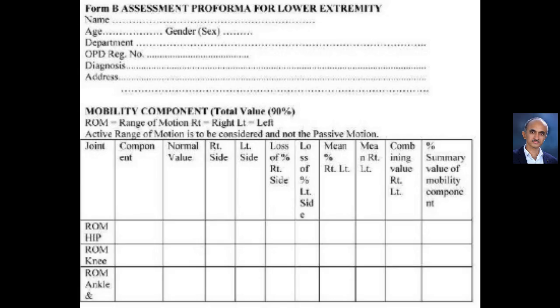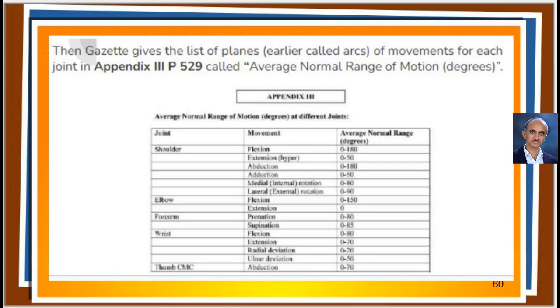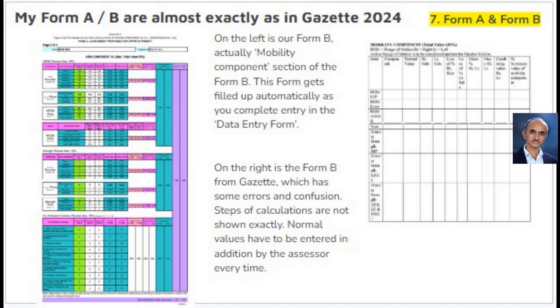Gazette gives Form B in the pages from 527 to 528. This form is called Assessment Proforma for Lower Extremity. It is also a part of Appendix 2. As mentioned before, if you fill the blanks in these forms correctly and do appropriate calculations, you will get the disability at the end. I have used exactly the same sequence of recording and calculations in my spreadsheets so that none of the rules are violated. The missing items are added and the steps of calculations are included.